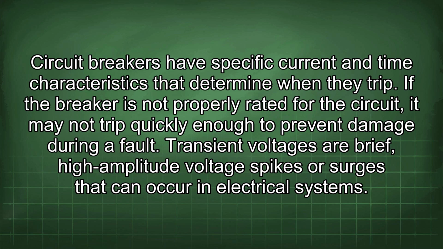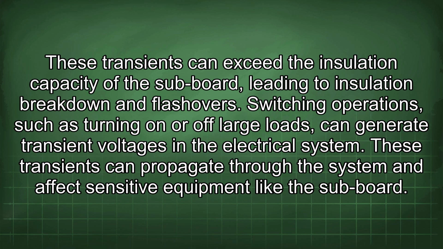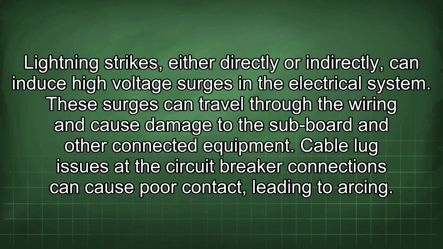Transient voltages are brief, high-amplitude voltage spikes or surges that can occur in electrical systems. These transients can exceed the insulation capacity of the subboard, leading to insulation breakdown and flashovers. Switching operations, such as turning on or off large loads, can generate transient voltages in the electrical system. These transients can propagate through the system and affect sensitive equipment like the subboard. Lightning strikes, either directly or indirectly, can induce high voltage surges in the electrical system. These surges can travel through the wiring and cause damage to the subboard and other connected equipment.